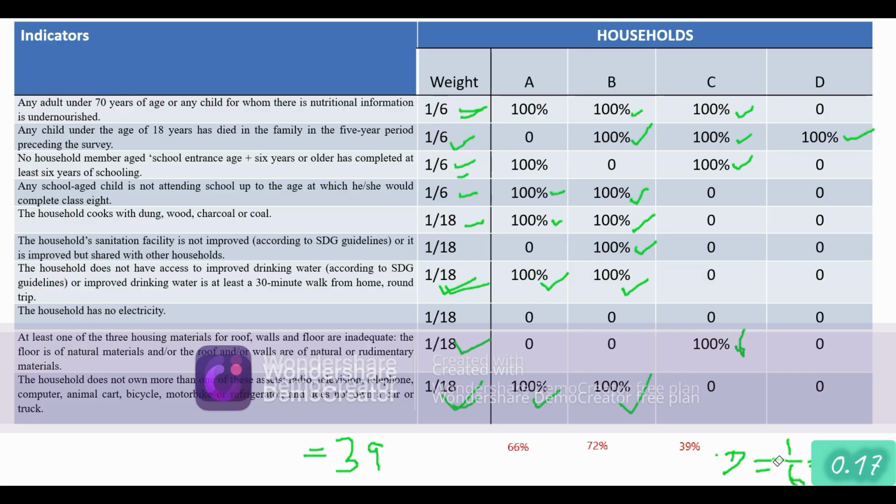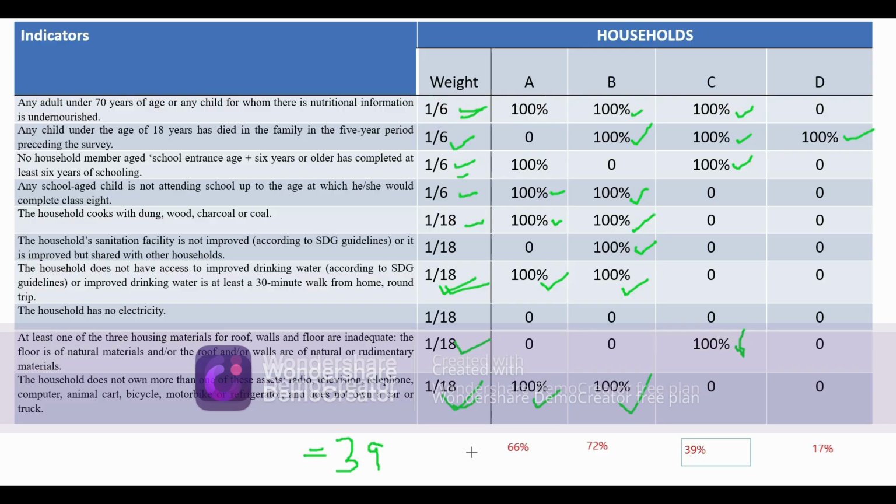I'll clean up this. This is 17%, and this is 39%. So these are the scores of household A, B, C, and D. What we see from here is that out of 4 households, 3 are multidimensionally poor.